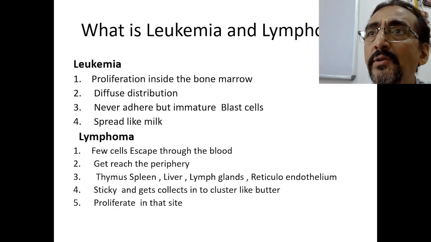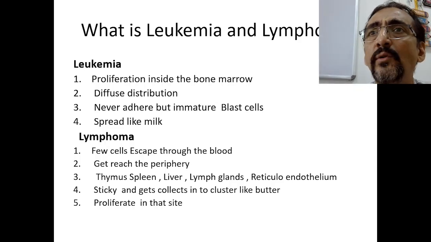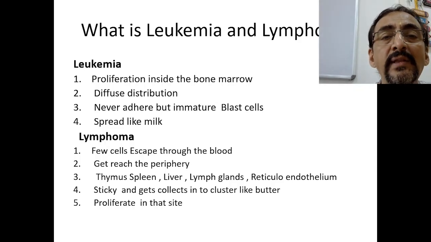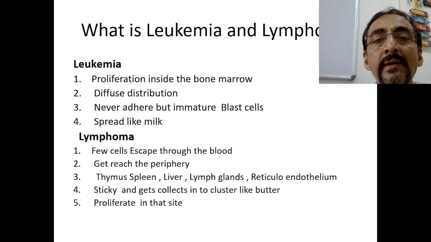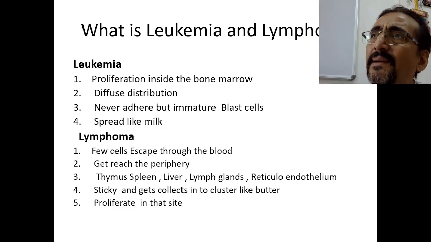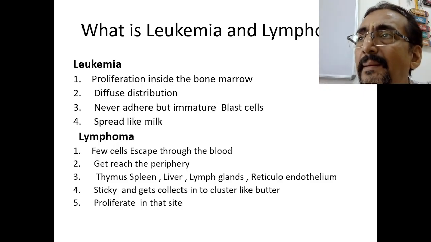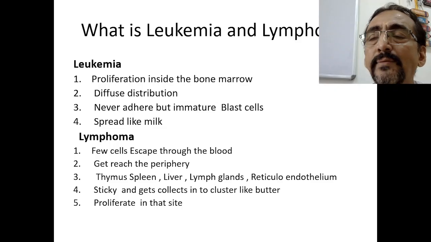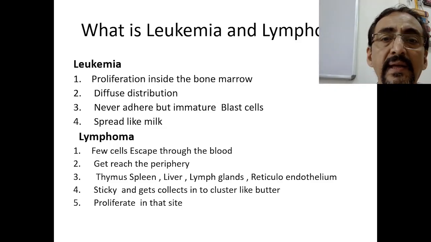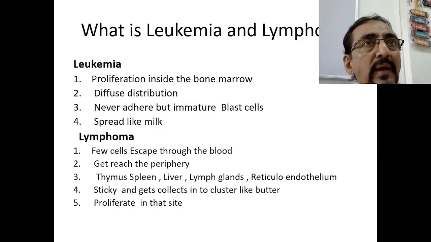Leukemic cells are immature, therefore they are not able to stick to the endothelium. So they never adhere to the endothelium, because they are immature and they are blast cells. Naturally they are not at all leukocytes, they are blast cells. So they spread like milk. Just as milk spreads, when you see the slides you will see it spreads like milk. So this is about leukemia.